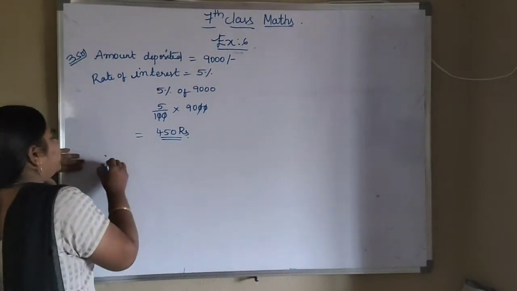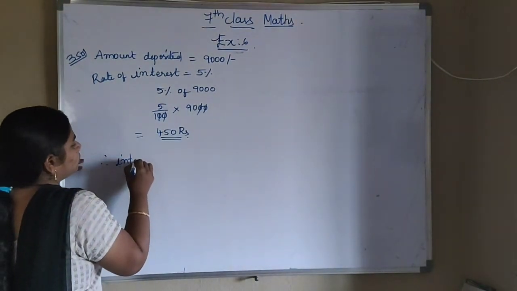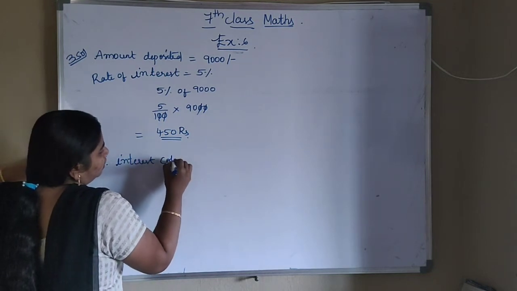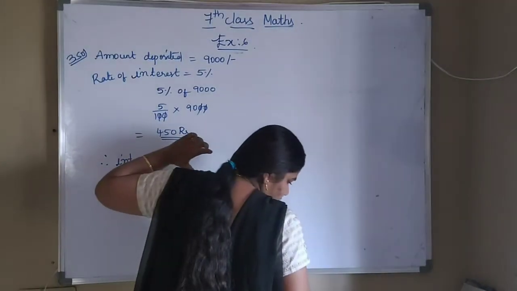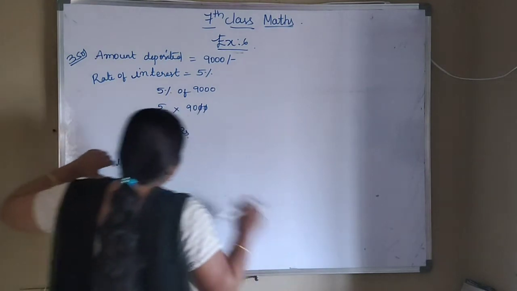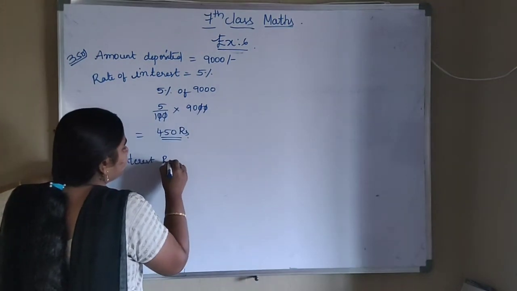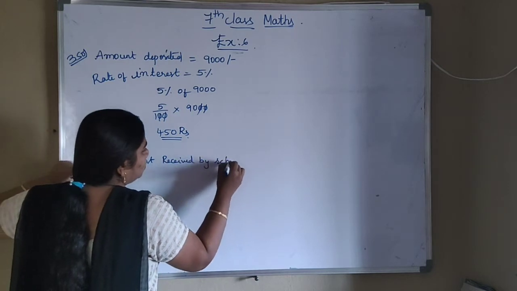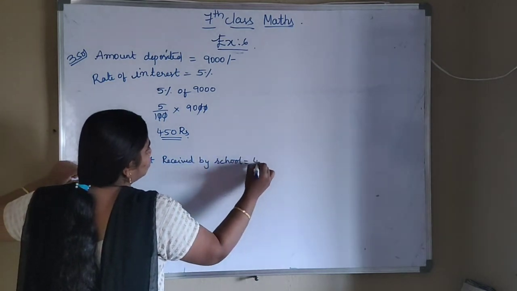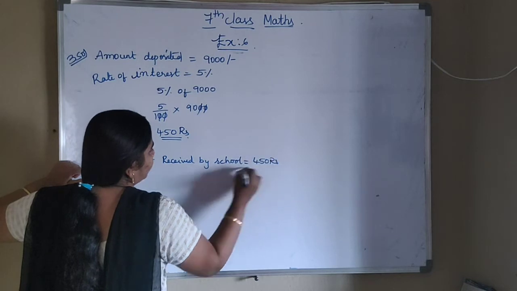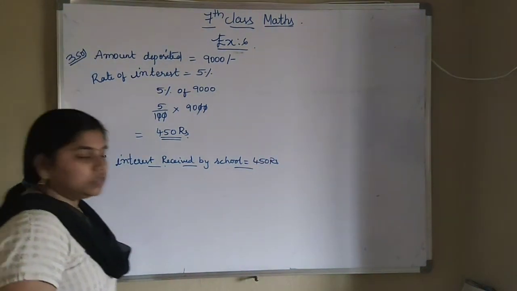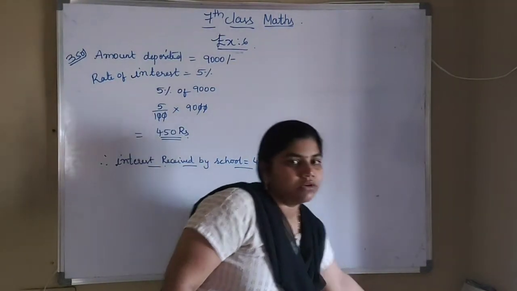So therefore, interest received by school is equal to 450 rupees. Okay, so this is our third solution. Next is the fourth one.